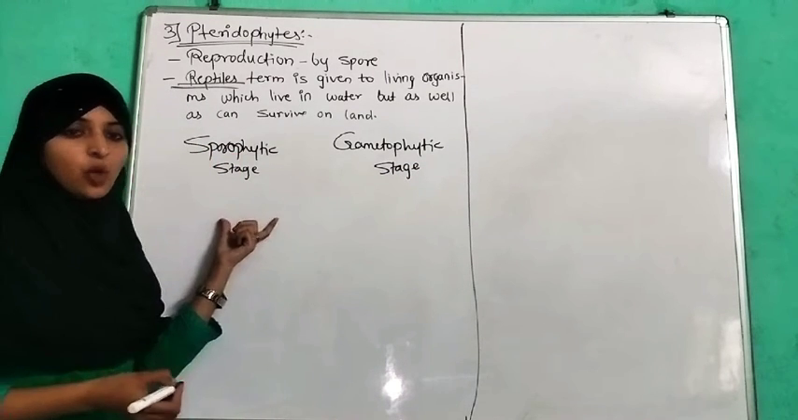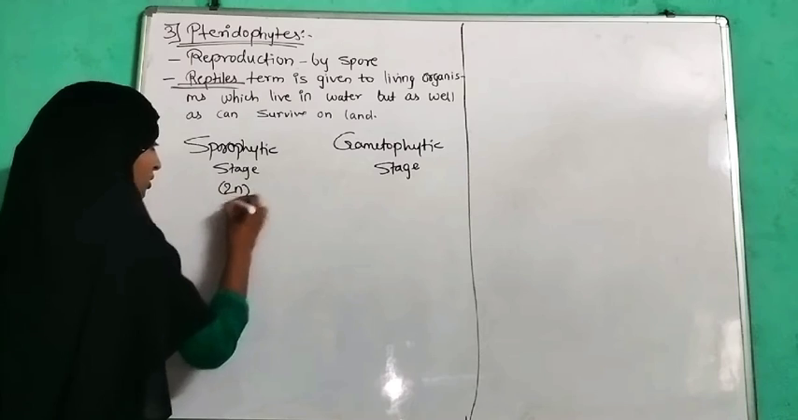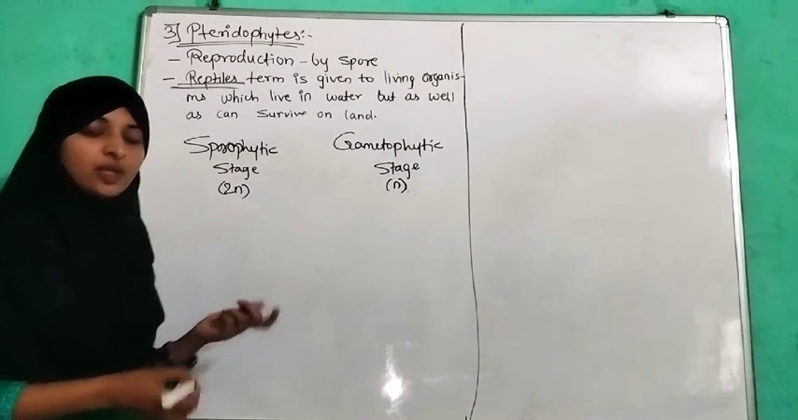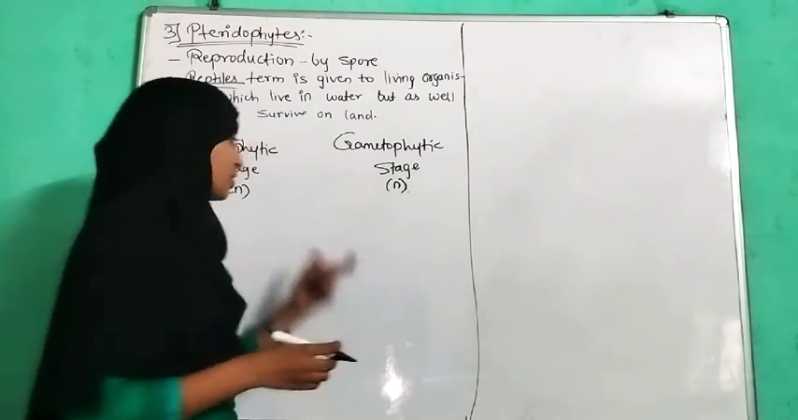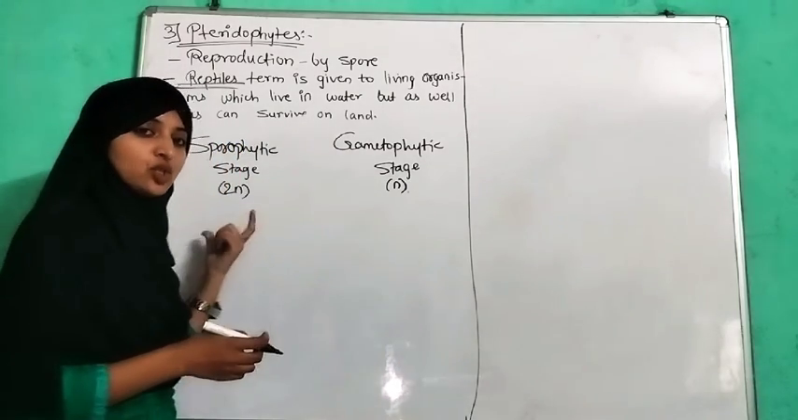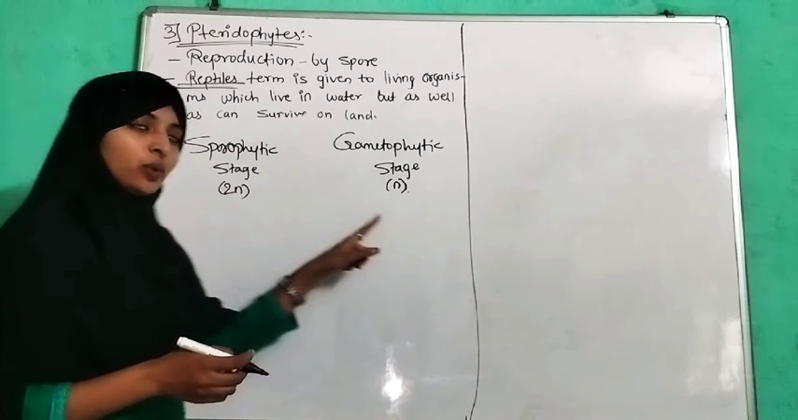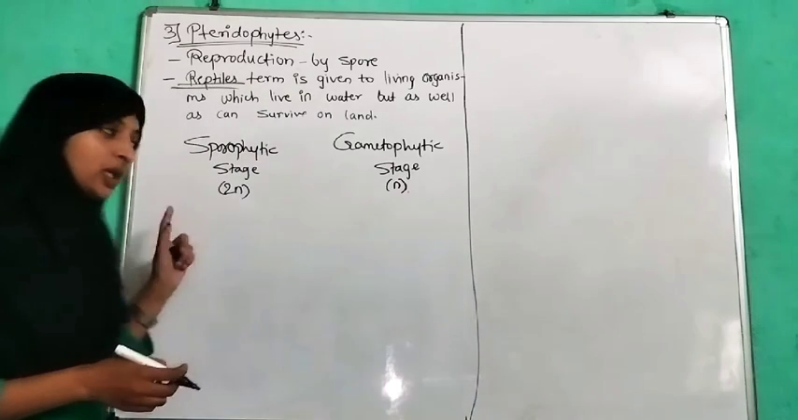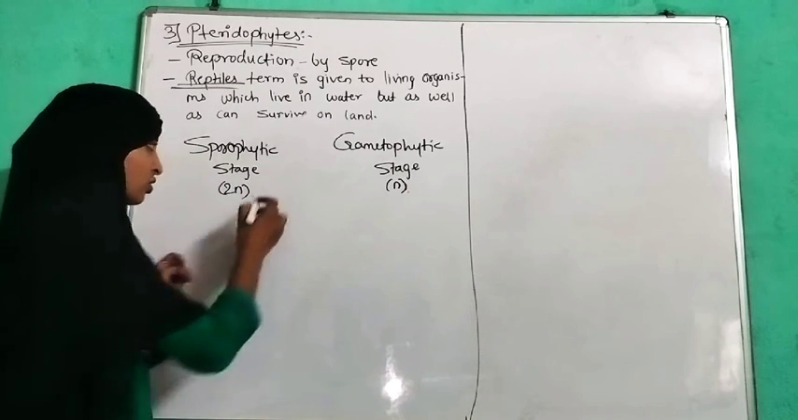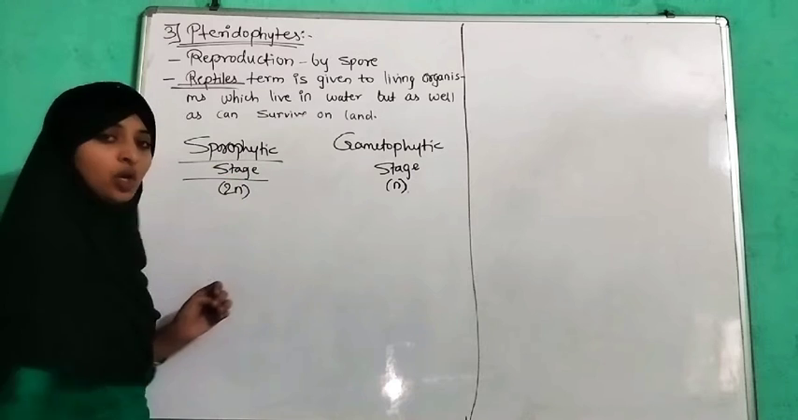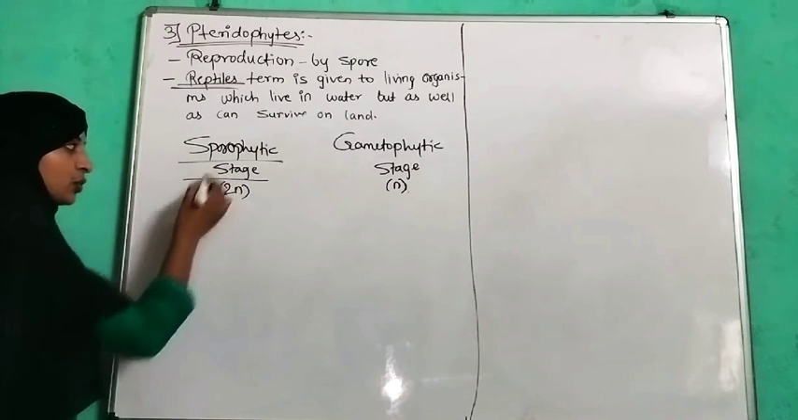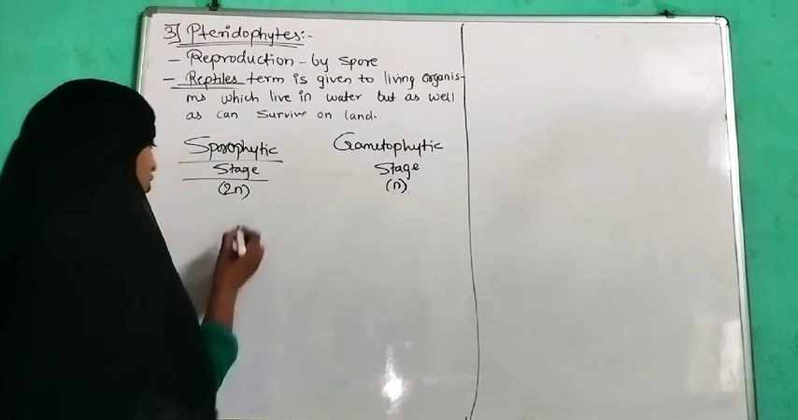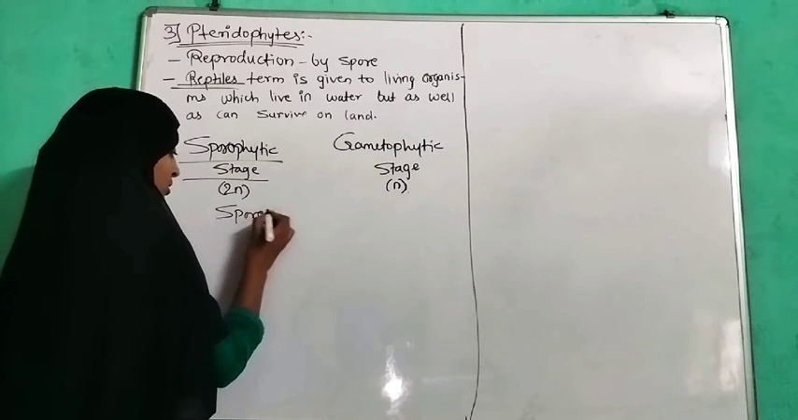The sporophytic stage is diploid in nature. The gametophytic stage is haploid in nature. The sporophytic stage produces spores. First of all, we are going to discuss the sporophytic stage and then the gametophytic stage. But the most important point is that the main parent body is of the sporophytic life stage. Now see here, when the sporophytic life stage undergoes meiosis, it produces a spore which is haploid in nature.